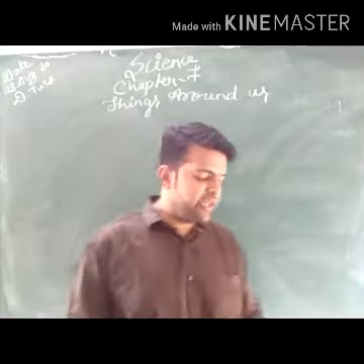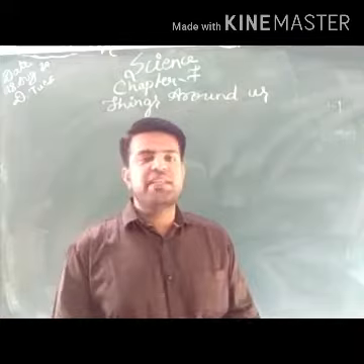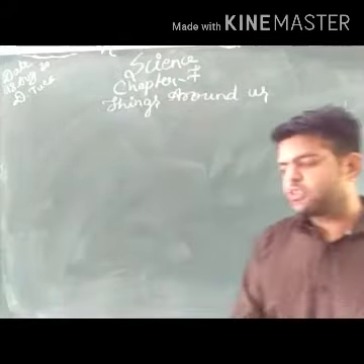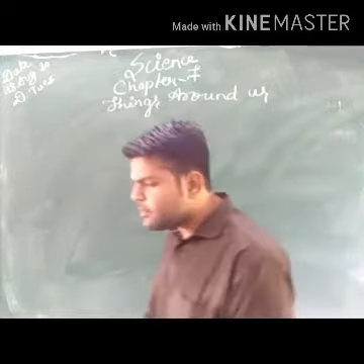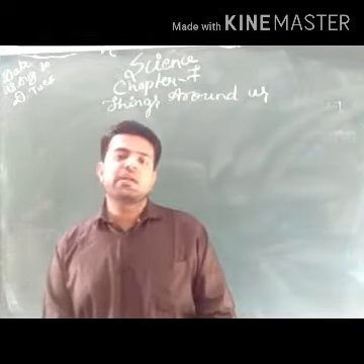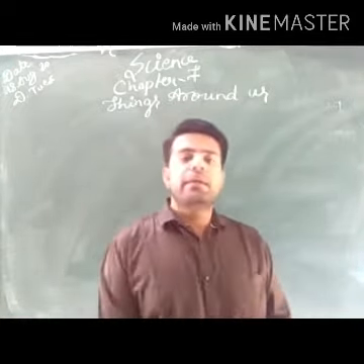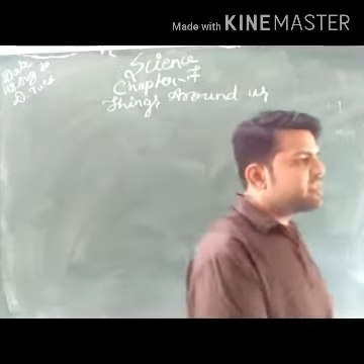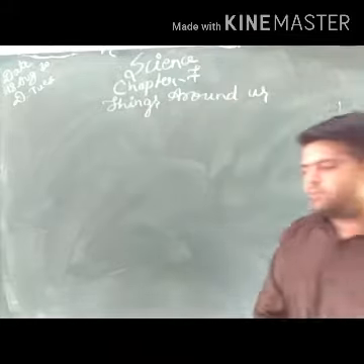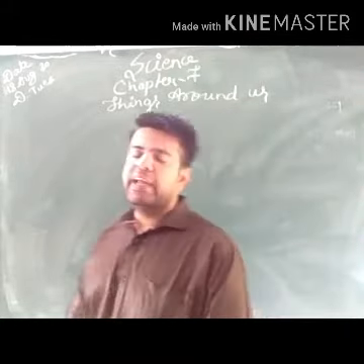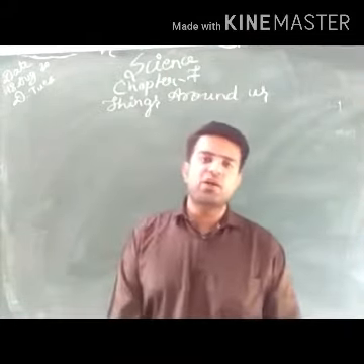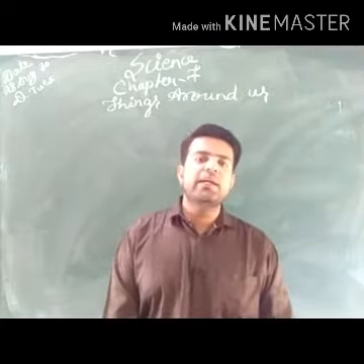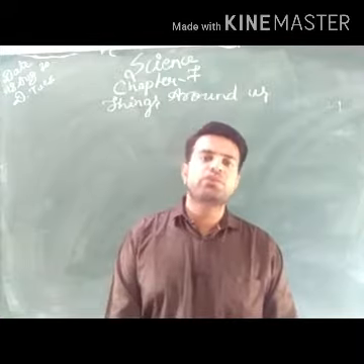Next we studied the scavengers and decomposers. What are scavengers? Scavengers are the organisms that feed on dead plants and animals. Example: vulture or jackal. Vulture or jackal depend on dead organisms for their food.